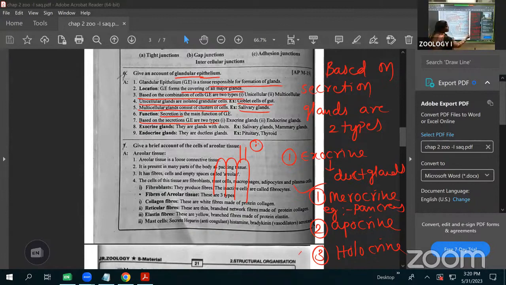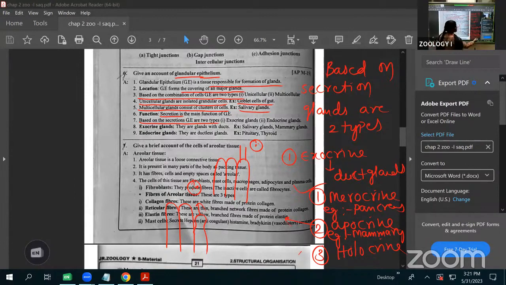Next, the second is called apocrine glands. Apocrine glands means, see this one, here the cells are there. The upper apical part of the cell is pinched off. Here, the apical part will be pinched off. This we call the apocrine glands. Example is the mammary glands. Mammary glands are the example for the apocrine glands.